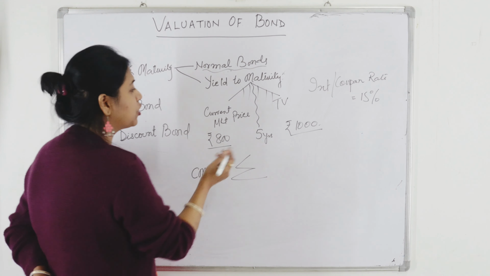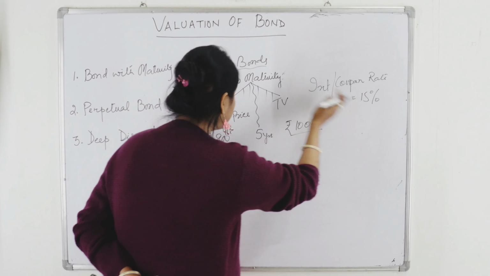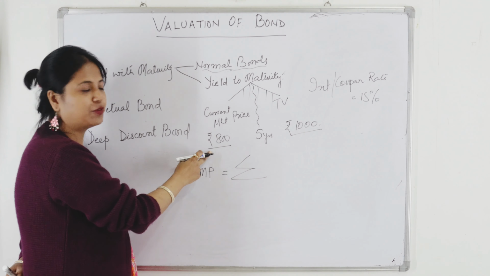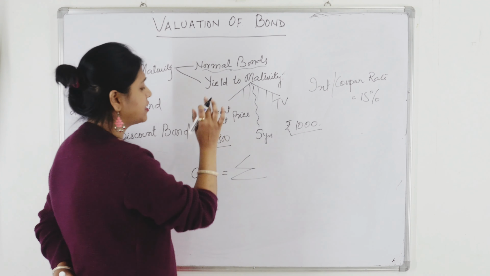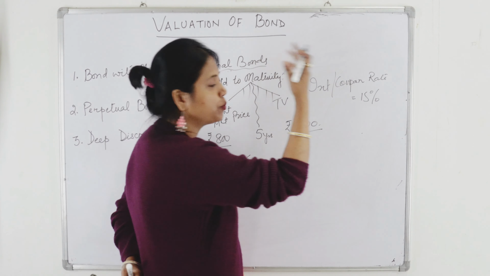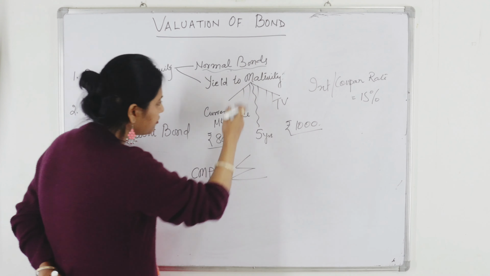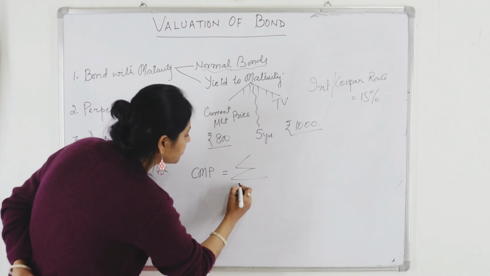Because this bond has a face value of 1000 with a coupon rate of 15%, it is currently selling at 800, with a maturity of 5 years. You are given a situation where the bond has a current market price of 800, a face value of 1000 and a coupon rate of 15%. Coupon rate means every year you will receive 15% interest.